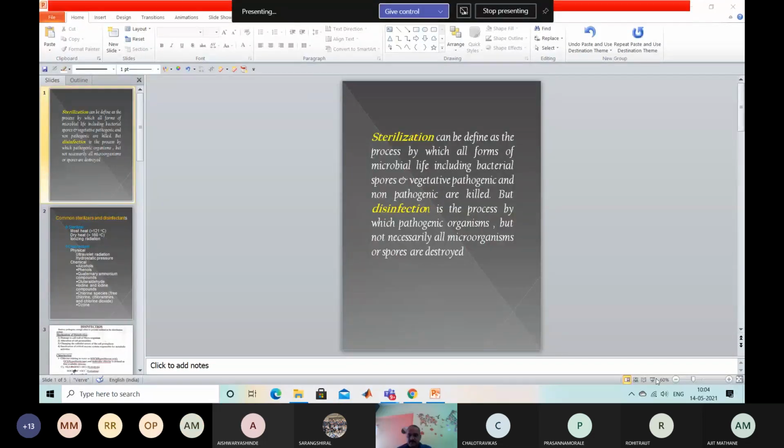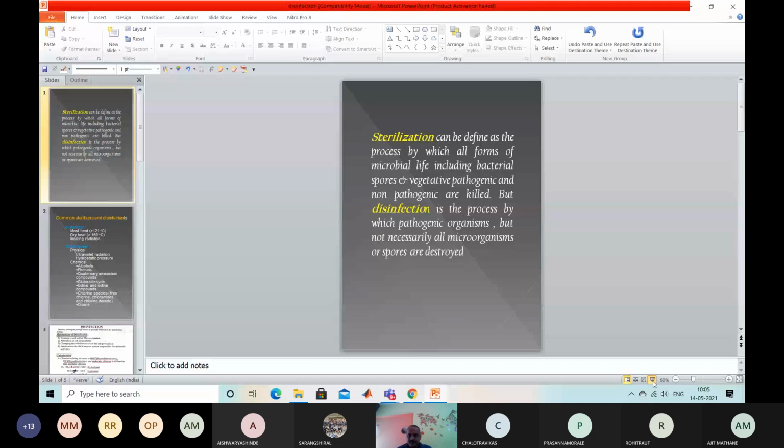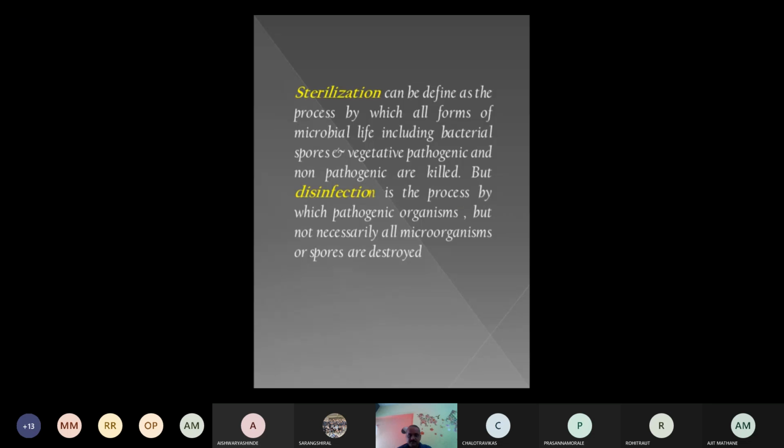Okay, now what is disinfection? What are the types of disinfection? How does disinfection work? We will see that one by one. Is my screen visible? Yes, yes sir. Okay, now disinfection is the unit which is provided after the filtration.